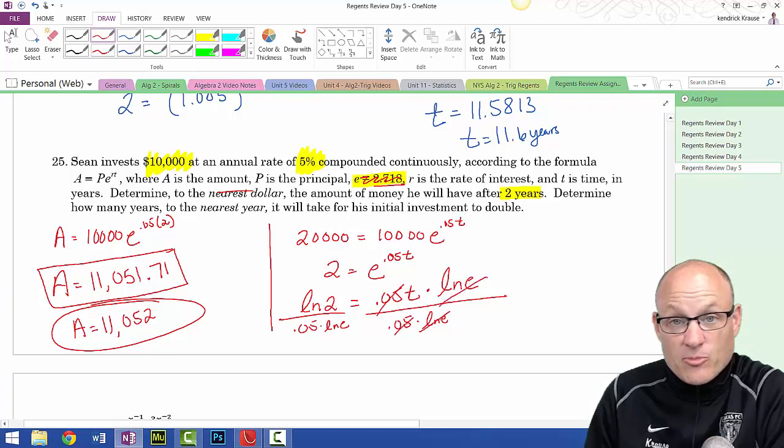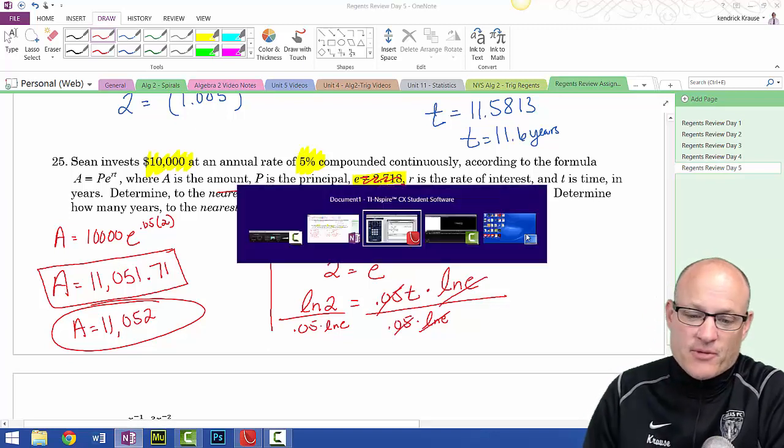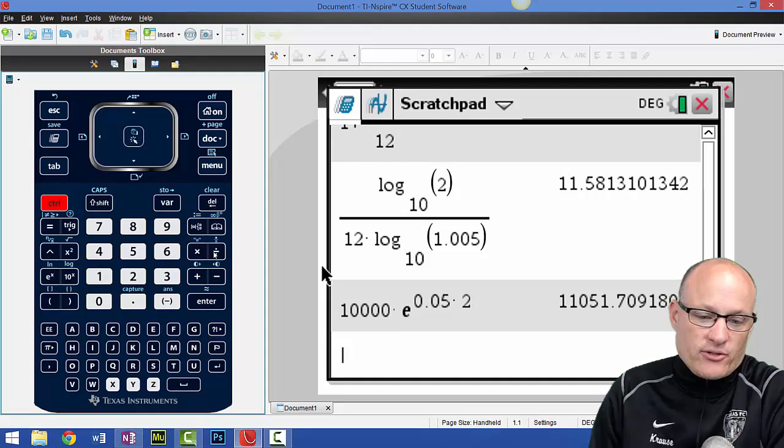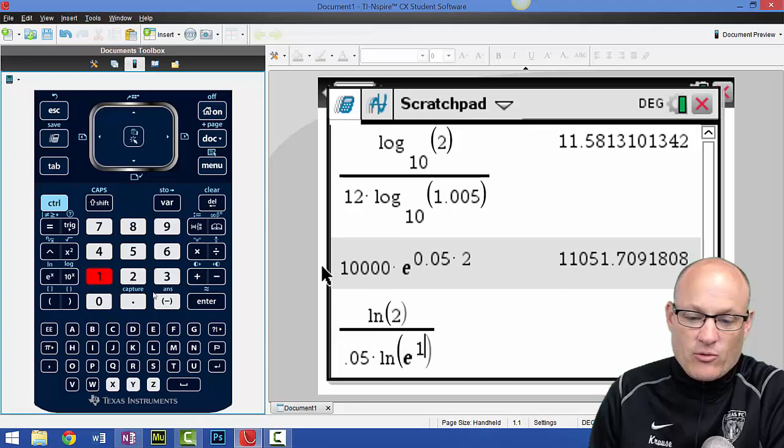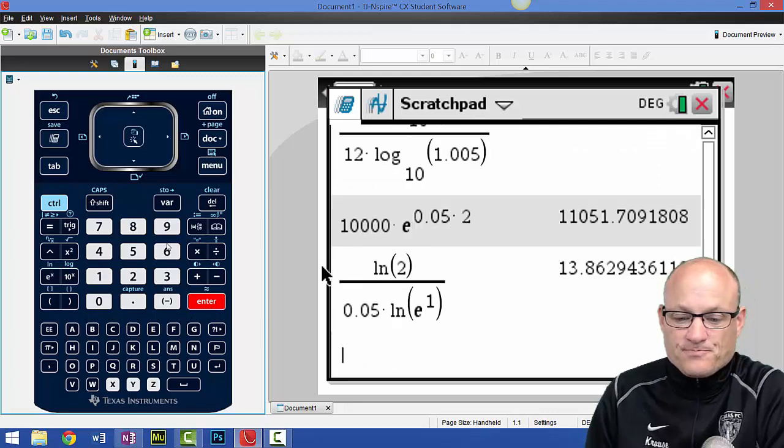So in order to solve an exponential, you have to use logs. If it's e that's the base, then you have to use natural logs. So I will come over here, I'll do control division. The natural log of 2 divided by 0.05 times the natural log of e. Now I have to give it e to the 1 because it wants an exponent.